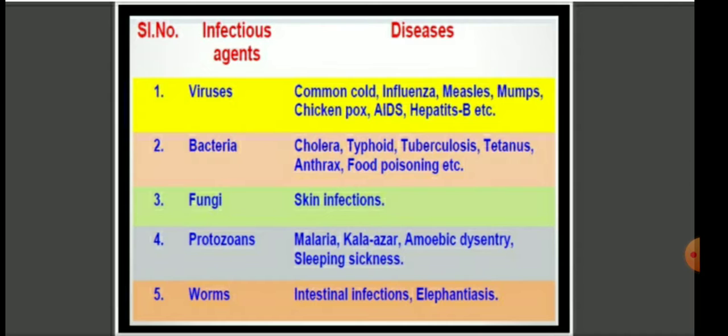So you can easily see in this chart the viruses cause diseases like common cold, influenza, measles, mumps, chickenpox, AIDS, hepatitis B. And the bacteria is an infectious agent which causes the diseases cholera, typhoid, tuberculosis, tetanus, anthrax, food poisoning. And the fungi cause the skin infections. And the protozoans cause malaria, kala azar, amoebic dysentery, and the sleeping sickness. And the worms cause the diseases intestinal infections and the elephantiasis.